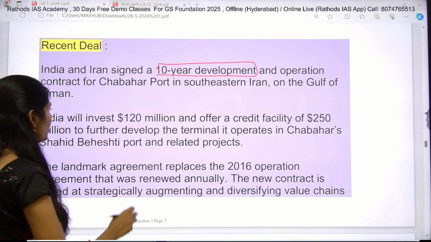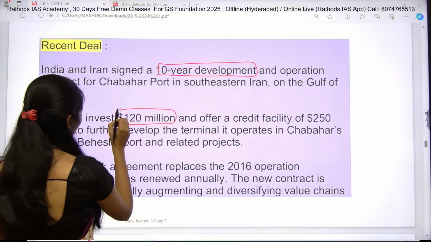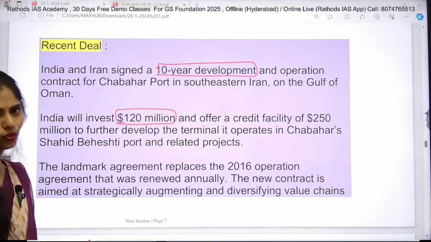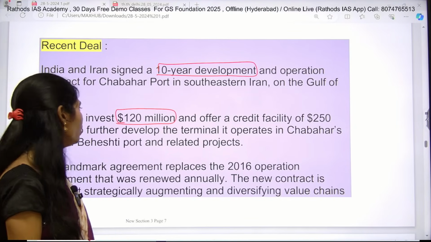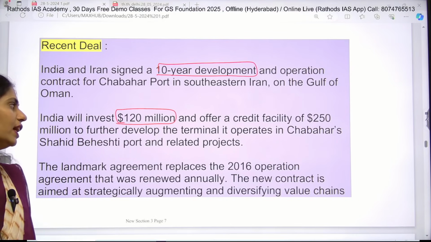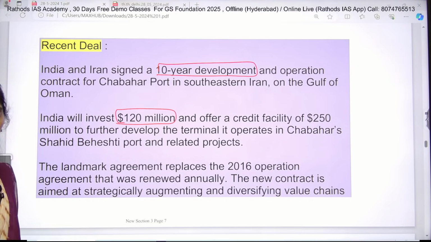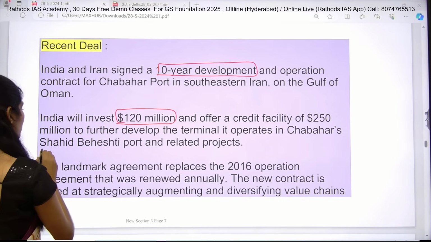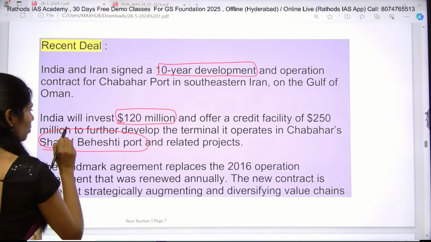So India will be investing how much amount? $120 million, and even India offered a credit facility of $250 million further to develop the terminal. It operates in this Chabahar Port. In this Chabahar Port we have two terminals, but we are focusing on this Shahid Beheshti Port.